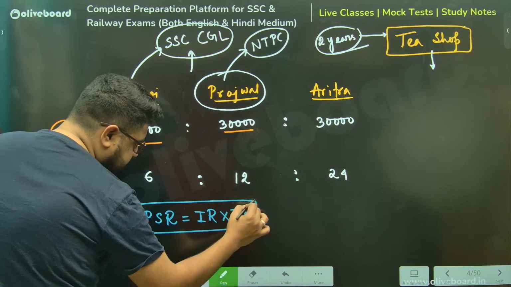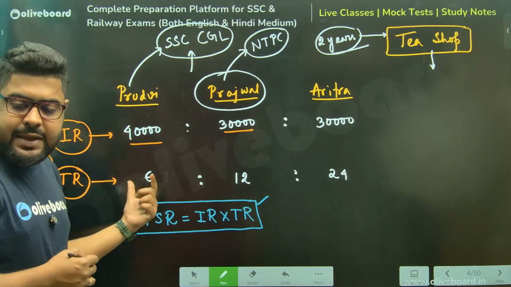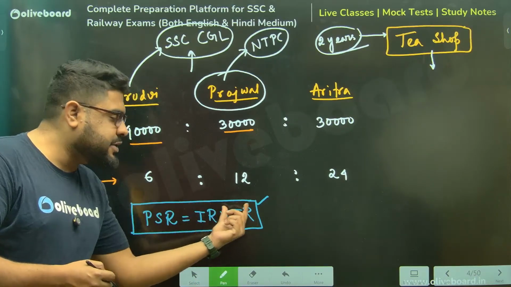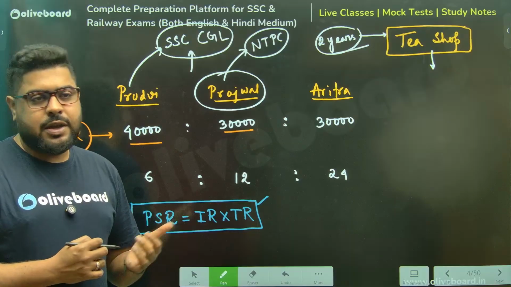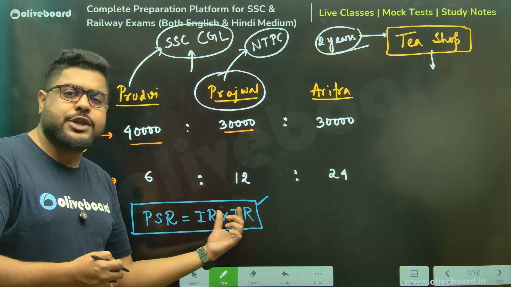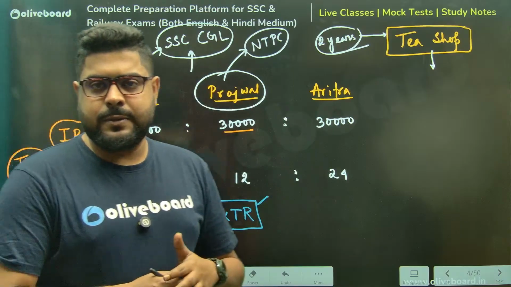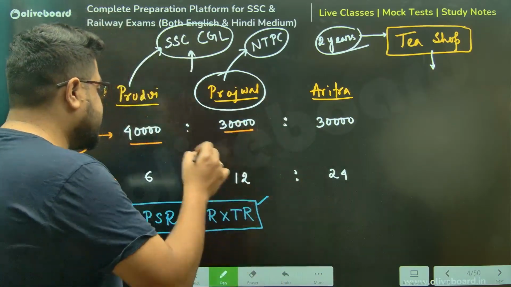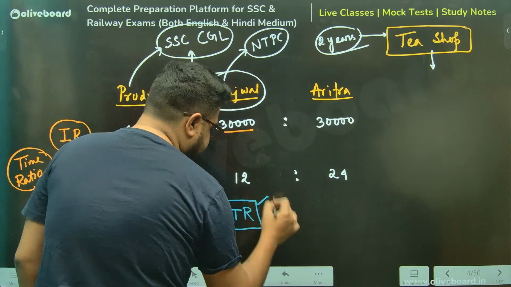Or you can say profit sharing ratio is the compound ratio of investment ratio and time ratios. Profit sharing ratio is the compound ratio of investment ratio and time ratios. Now please understand. So in this case, let's calculate.